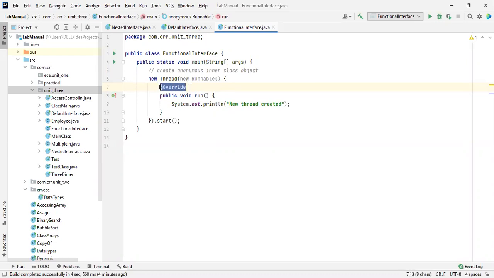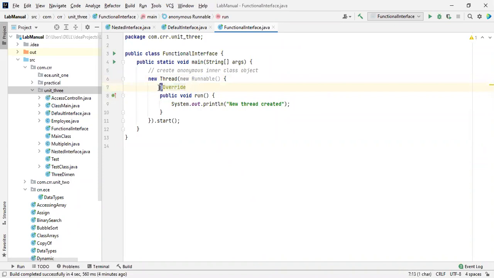This is a default annotation in the sense of this interface, because this interface already consists of a run abstract method, which is not implemented inside the Runnable interface. This is a default one. This is already available. So how are you going to use that? By using an overridden method. I'm just calling this run method and I have implemented it over here. So this is how interfaces are very, very useful inside real-time applications also. So this overridden method we will call an annotation.